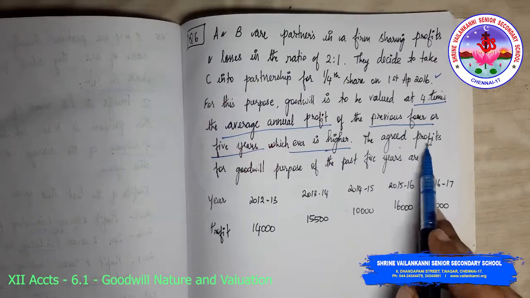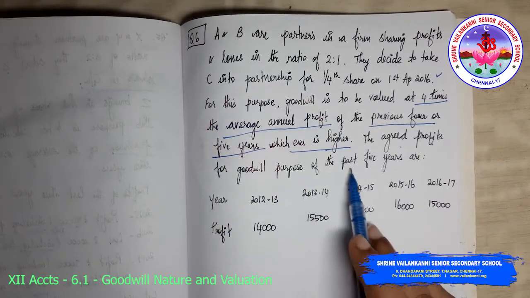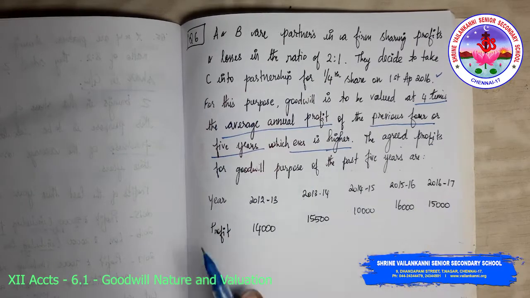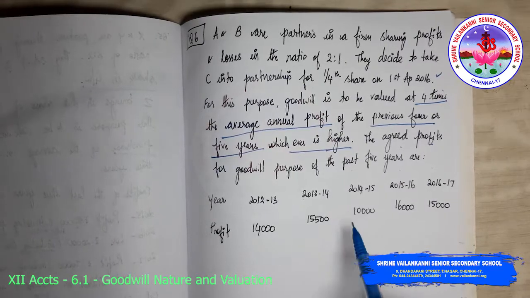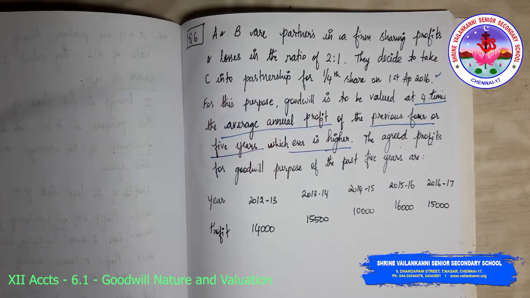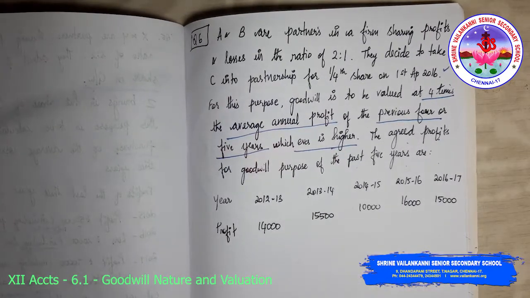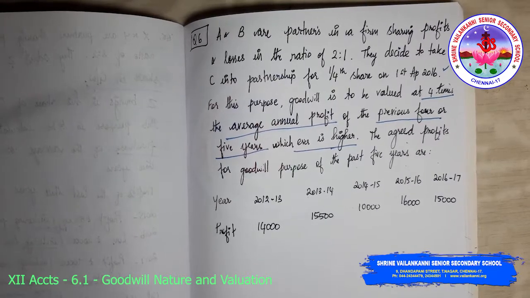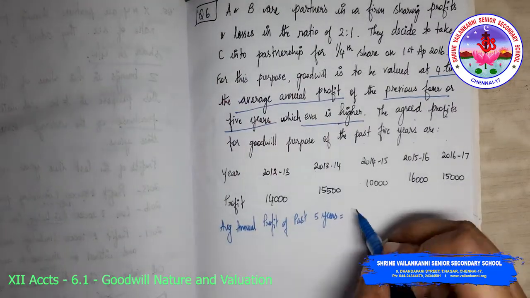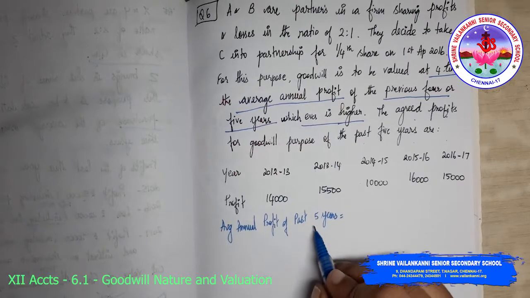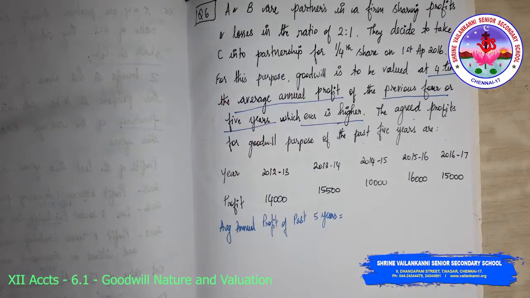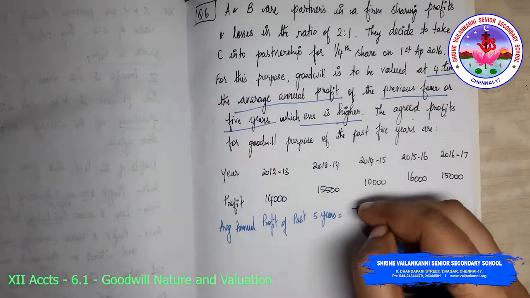The agreed profits for goodwill purpose of the past 5 years are given. So first let me add this: 14,000 plus 15,500 plus 10,000 plus 16,000. So the total of the past 5 years is 70,500.